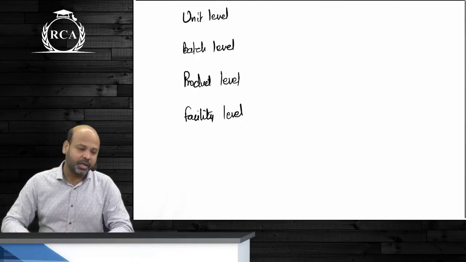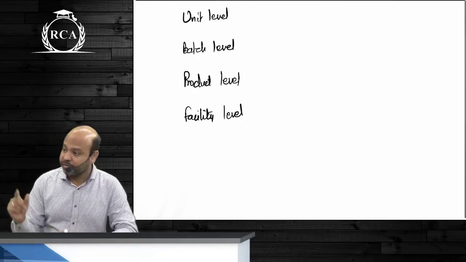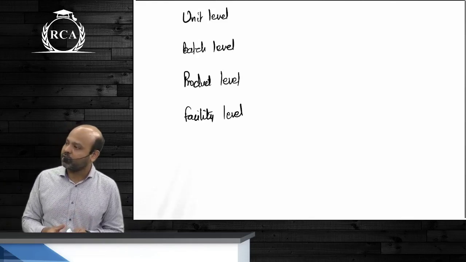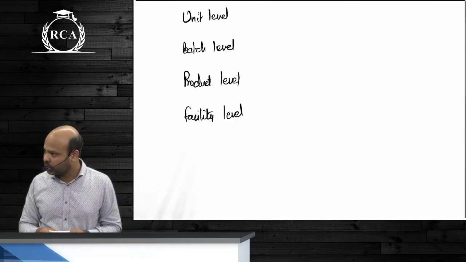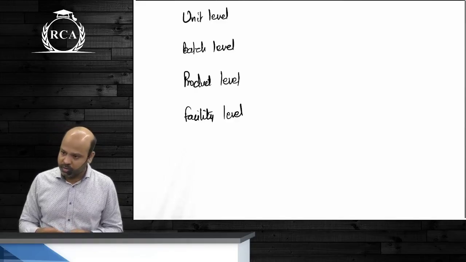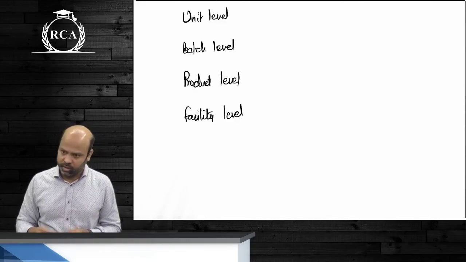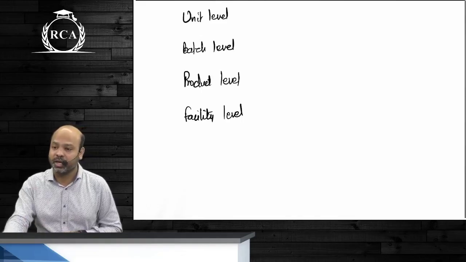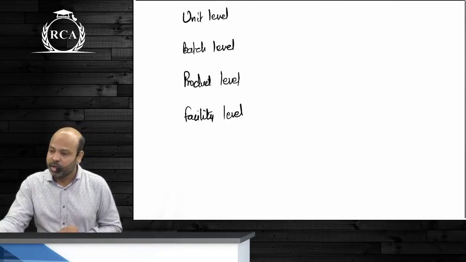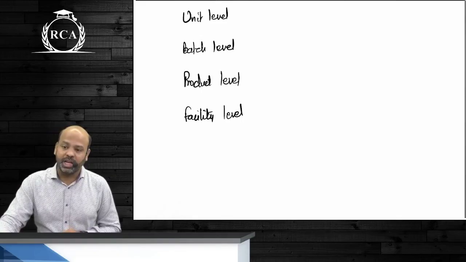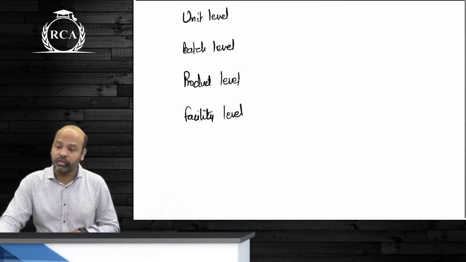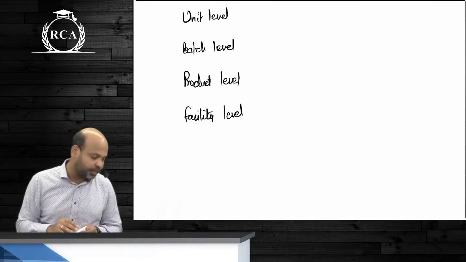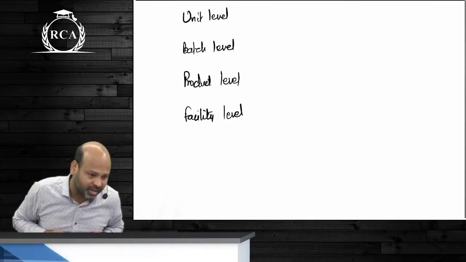The other example is inspection cost. If an organization has a policy of inspecting every unit that is being manufactured, not every organization has a policy of inspecting every unit. Few organizations might have this policy. Today organizations believe in manufacturing the right quality product first time only. They think that inspection is a non-value added activity. You're not adding any value to the product by inspecting the product. So instead of wasting time on inspecting the product, it is better to manufacture the right quality product first time. But anyways, if every unit of the product that is being manufactured is being inspected,